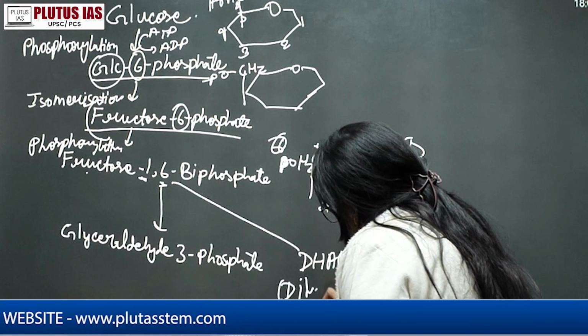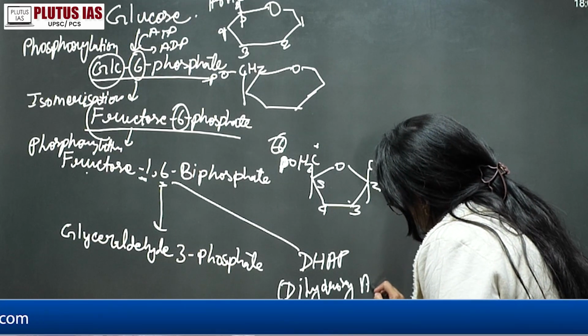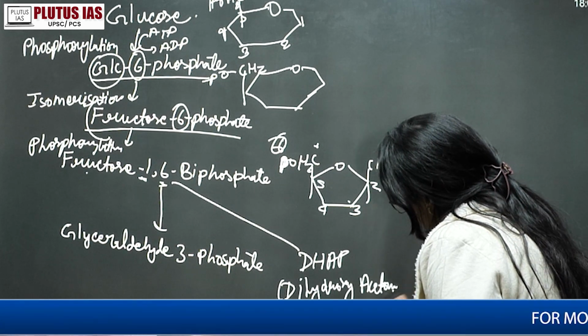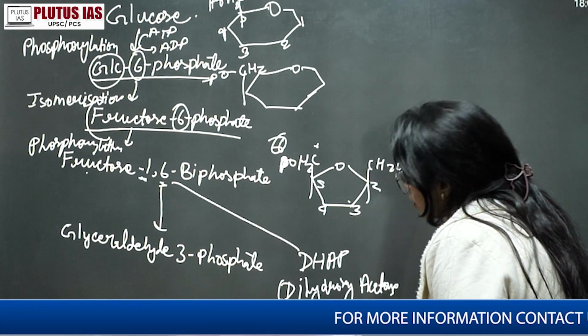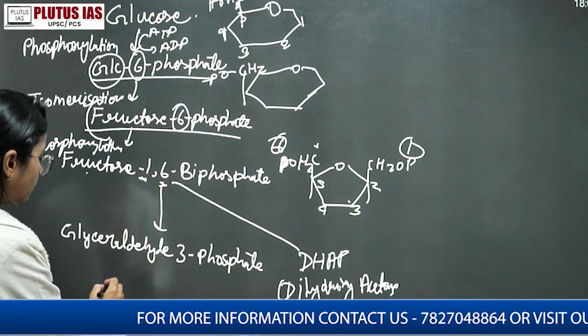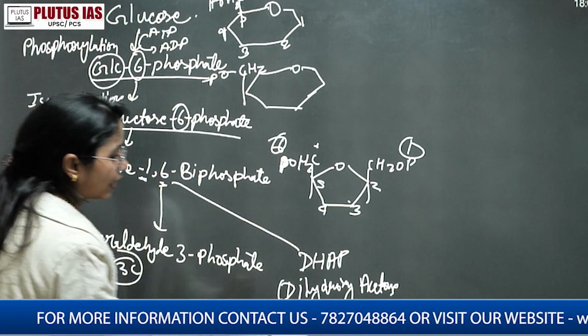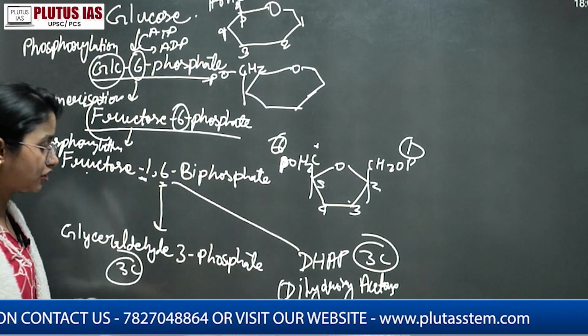Dihydroxyacetone phosphate. Okay, fine. So what is your splitting phase? The 6 carbon compound is breaking down into a 3 carbon compound molecule and a 3 carbon compound molecule. Yes, both are isomers of each other, right?